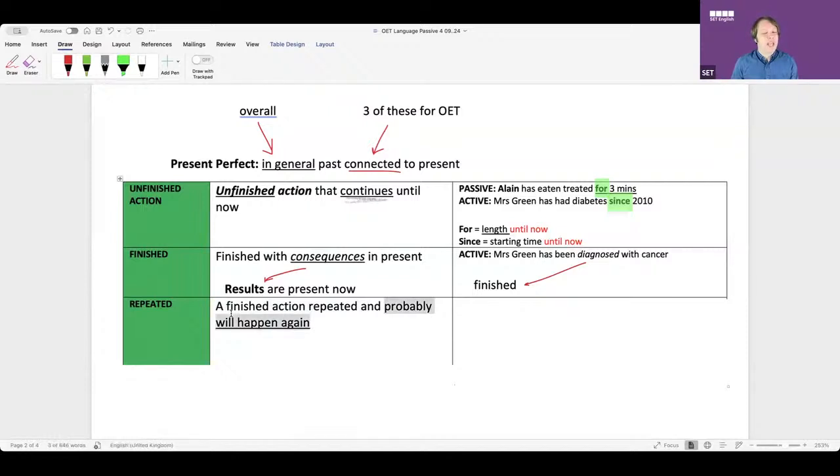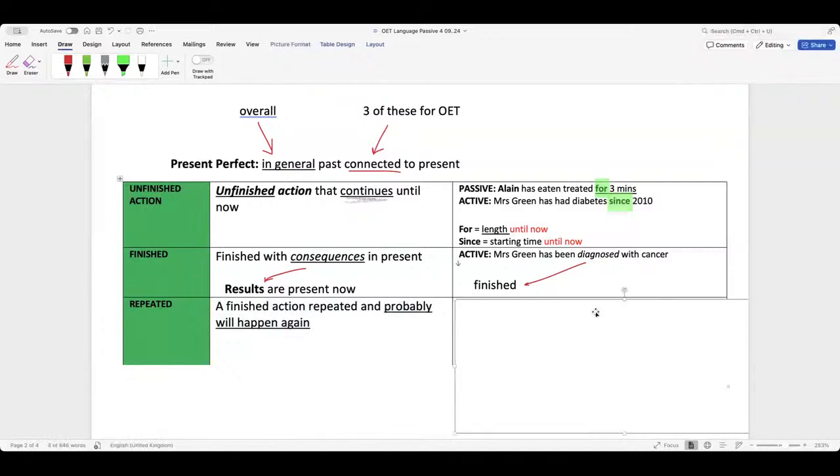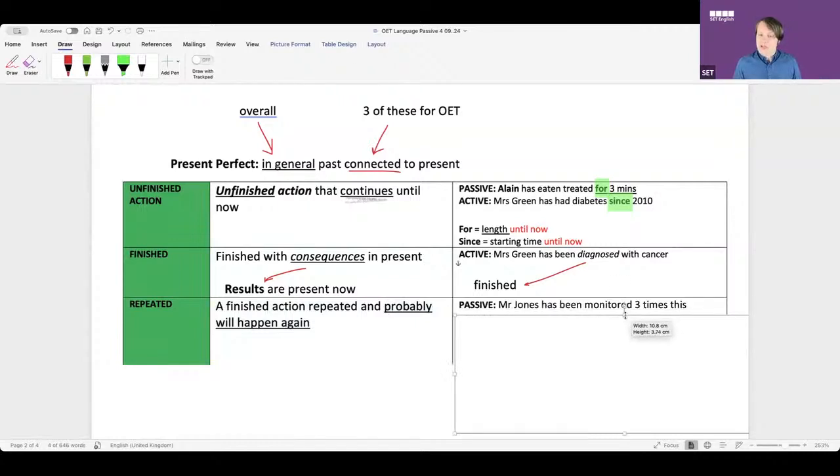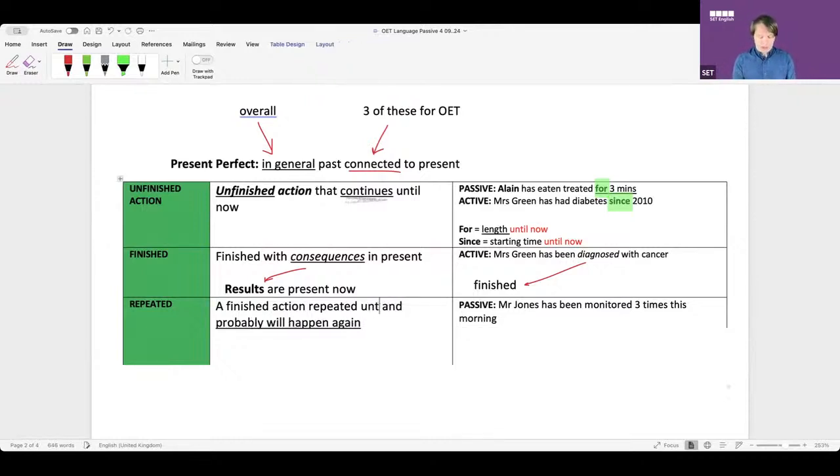Is it going to happen again? Will it happen? Yes, it's possible. So we might say in OET, like Mrs. Jones has been monitored 3 times this morning. Okay? It's repeating up until the present moment. Repeated until now.